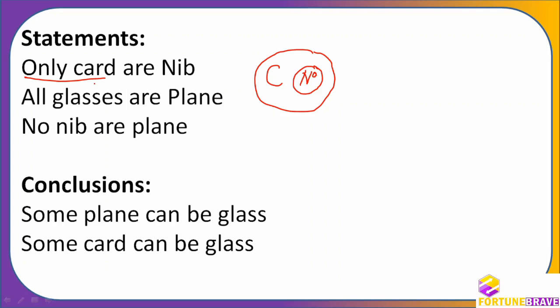Nib can be card, but nib can only be card. It cannot be anything else, but card can be anything else. This is how we have to understand. Once again, be very, very clear. Only card or nibs. So card or nibs, okay, but card can be anything else. Nib cannot be anything else.